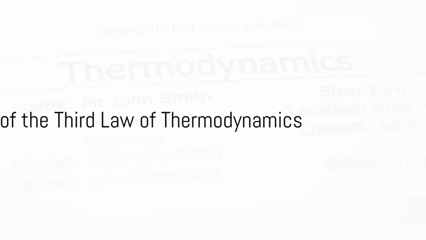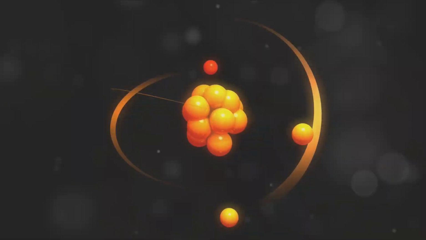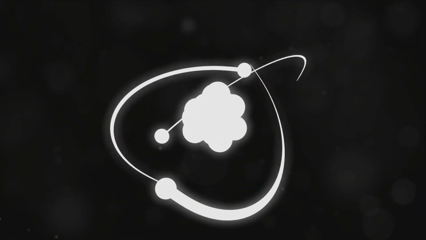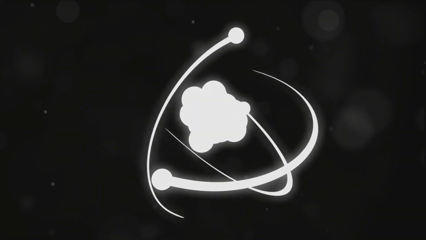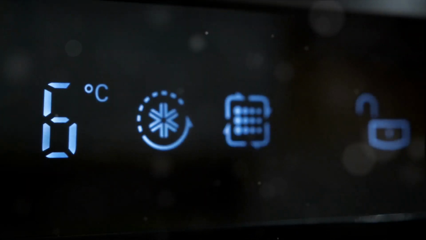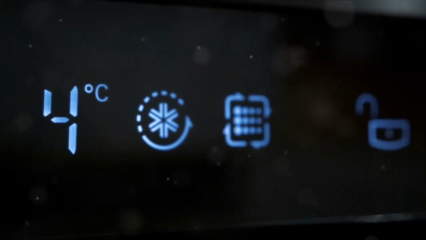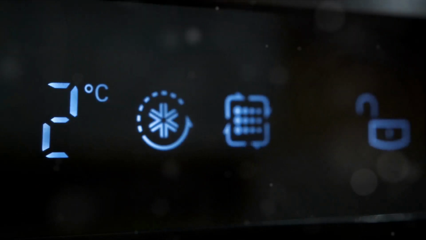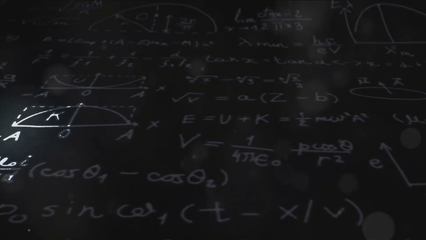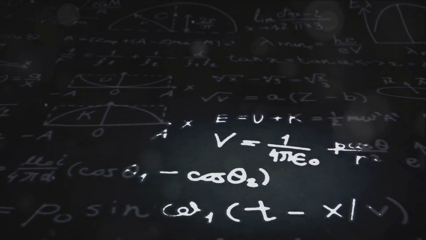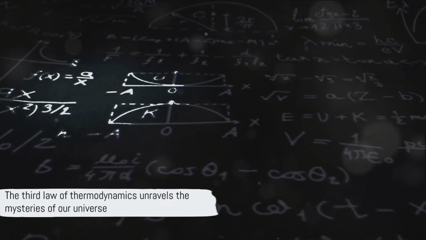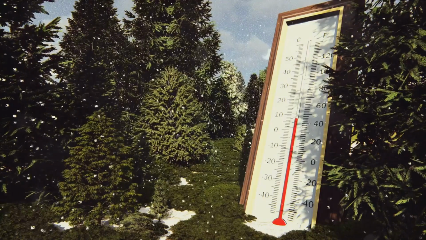So, to summarize the key points of the third law of thermodynamics. First, it states that the entropy of a perfect crystal at absolute zero is zero. This represents an ideal state of order. Second, it introduces the concept of absolute zero, a temperature at which all motion stops. However, it also declares that absolute zero is unreachable. Third, it gives us the Nernst heat theorem, which states that as temperature approaches absolute zero, entropy approaches a constant minimum.